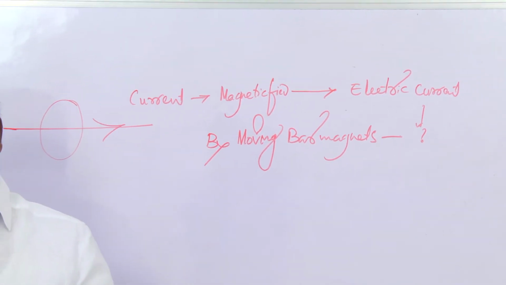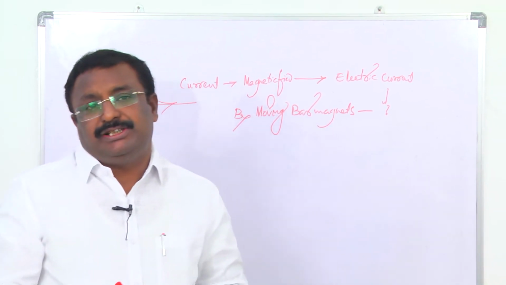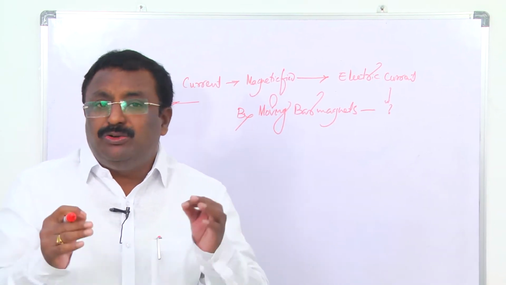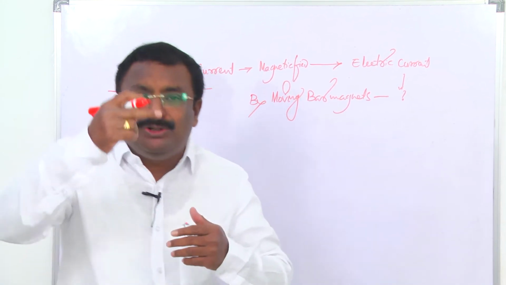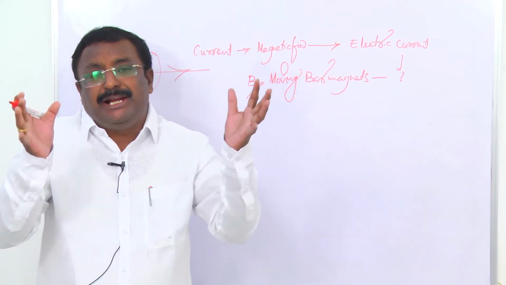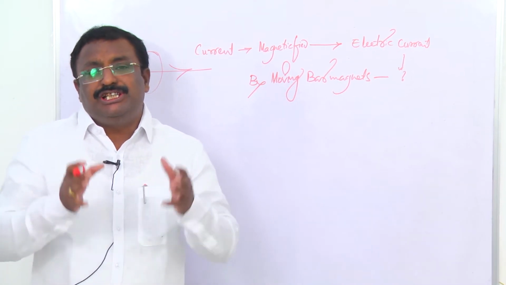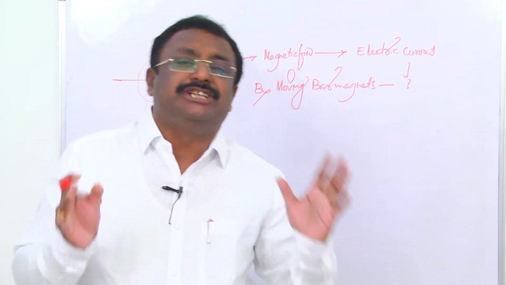Michael Faraday in England and Joseph Henry in the USA demonstrated conclusively that electric currents were induced in closed coils when they are subjected to varying magnetic fields. This phenomenon is appropriately called electromagnetic induction.